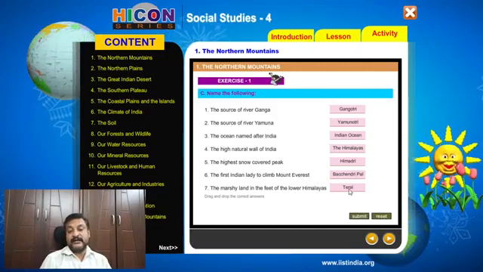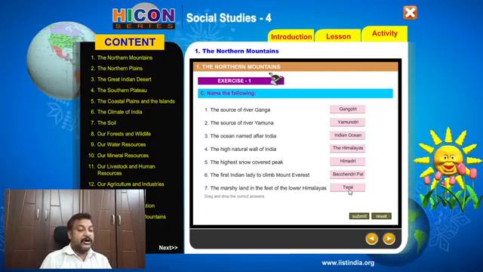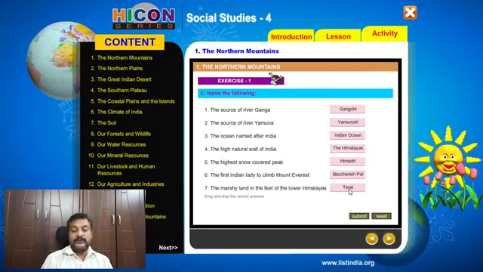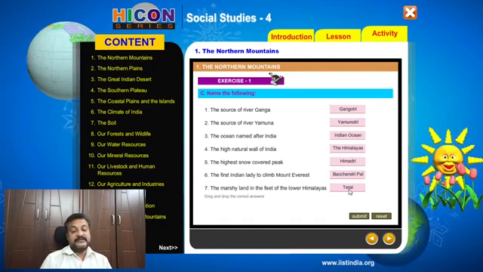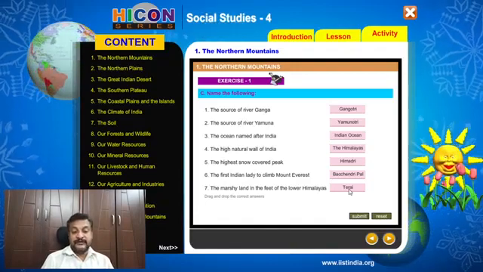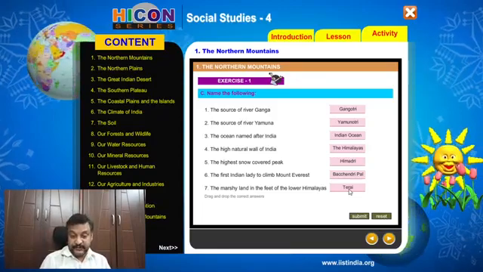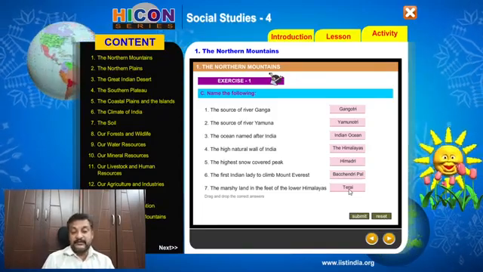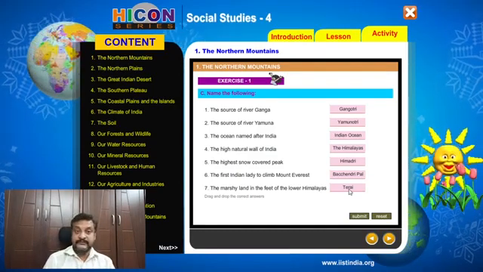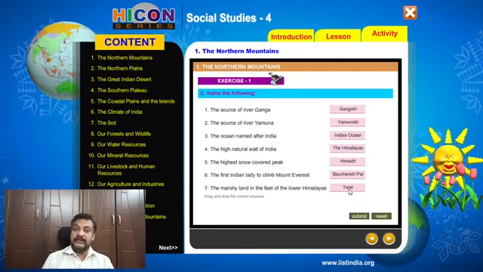The source of river Ganga is Gangotri. The source of river Yamuna is Yamunotri. The ocean named after India is called Indian Ocean. The high natural wall of India is the Himalayas. The highest snow-covered peak is called Himadri. The first Indian lady to climb Mount Everest is Ms. Bachendri Pal. The marshy land in the feet of the lower Himalayas is called Terai. Okay, I'll leave the screen for a while. We can go through that and then we will go on to the next question.